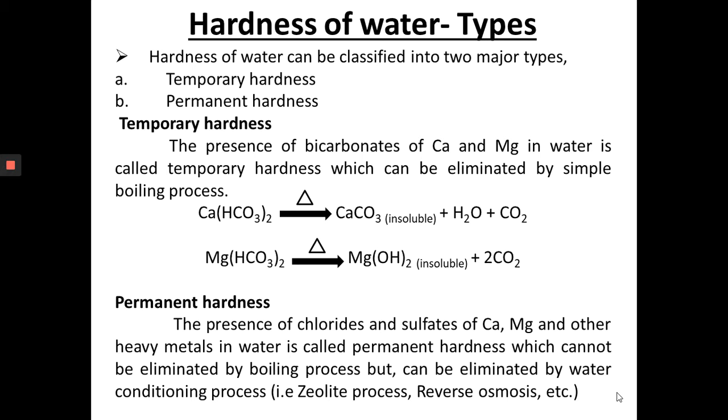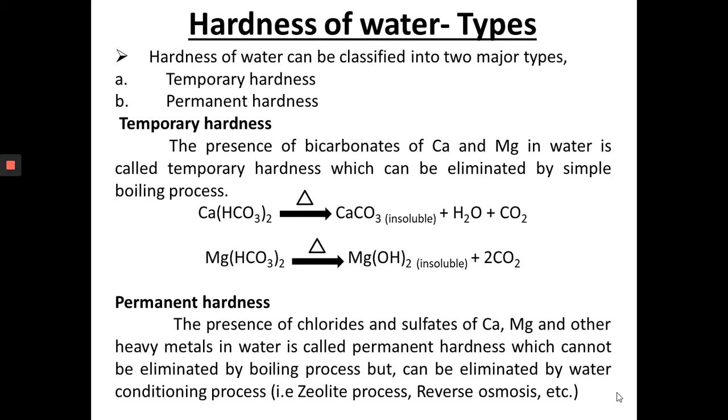When calcium bicarbonate undergoes the boiling process, it can be converted into calcium carbonate, which is insoluble in water, plus water plus carbon dioxide. On the other hand, magnesium bicarbonate while heating forms magnesium hydroxide, which is also an insoluble compound in water, and also produces carbon dioxide as a side product.